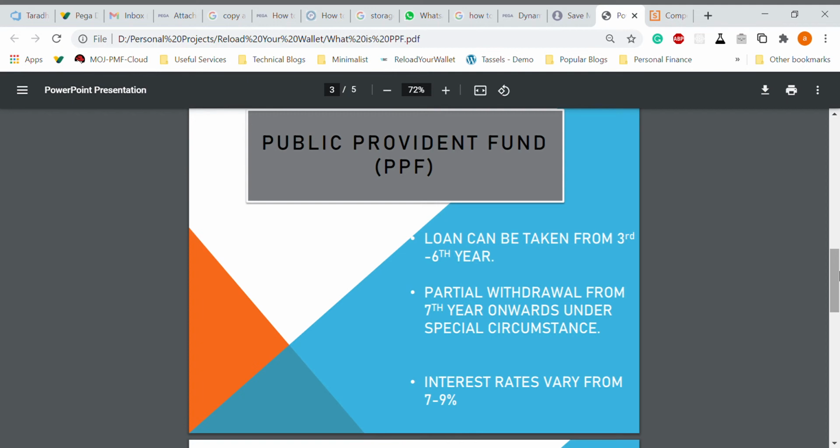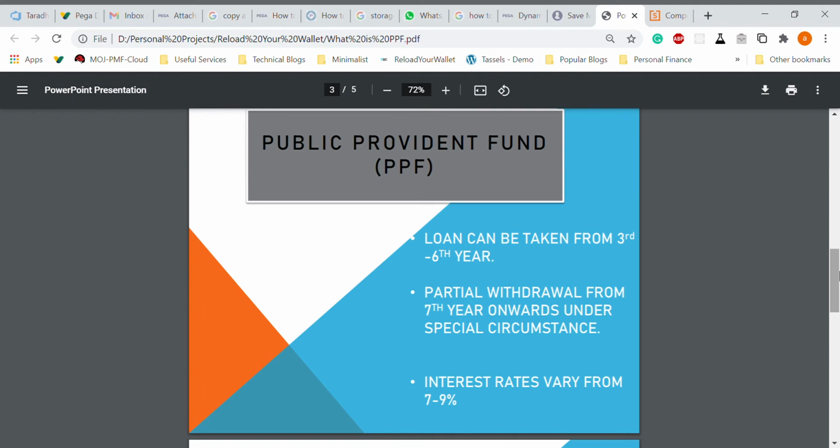When you talk about years, they count a full financial year as 1 year. Suppose you invest in the month of August. Then August to March is not 1 year. The cycle will start from the next April. Suppose you invested in August 2020. By March 2021, it will not complete 1 year. One year will run from April 2021 to March 2022. So that is 1 year. Like that you can get a loan from the third year to the sixth year. The same calculation goes for partial withdrawal also. But partial withdrawal is available only from the seventh year onwards, and that also under special circumstances.